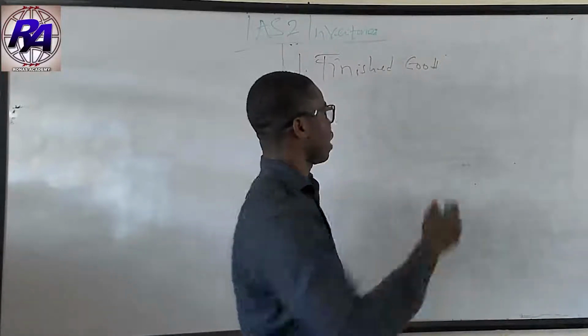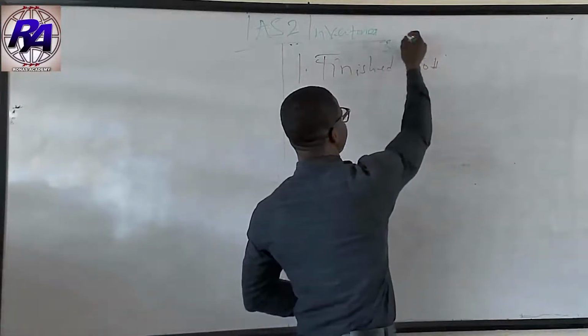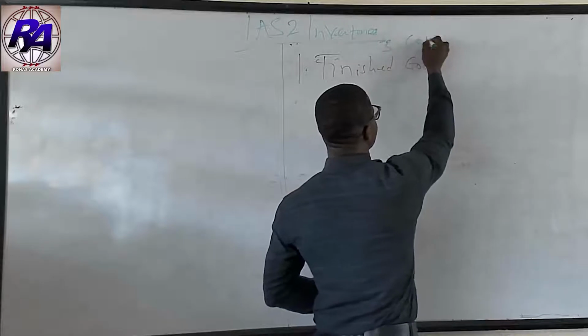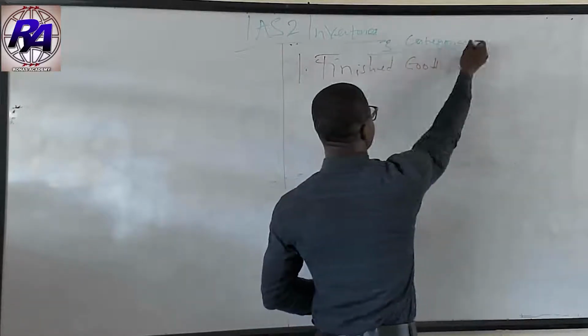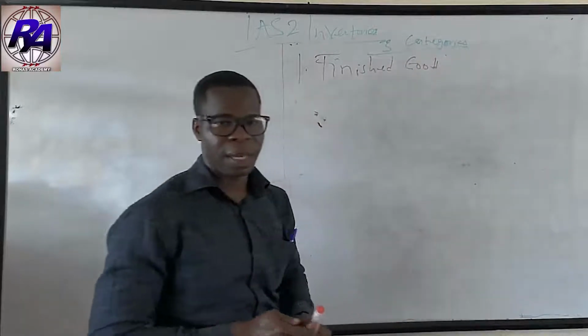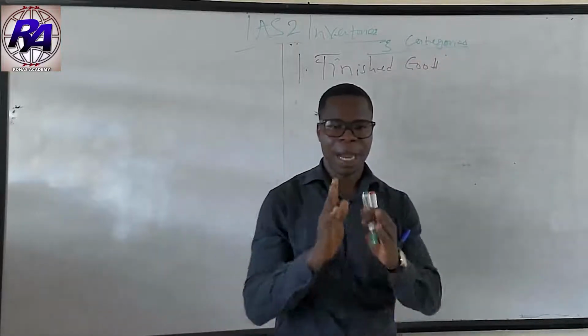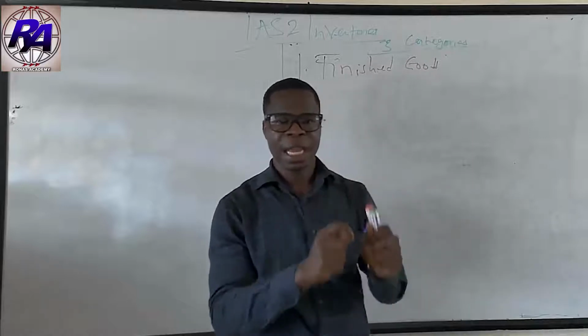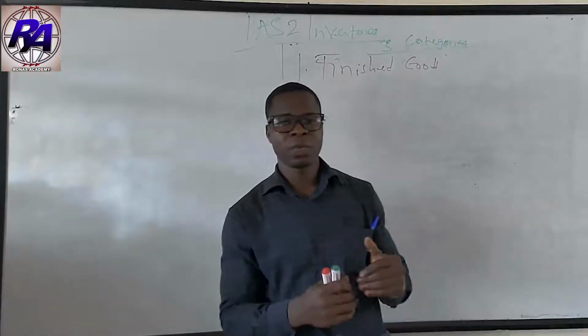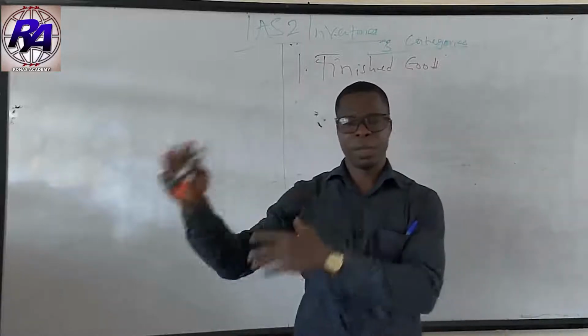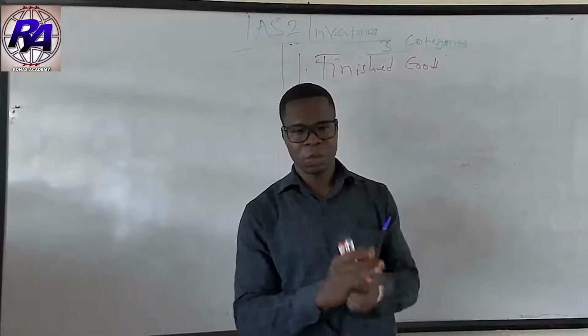Remember, we are saying three categories of assets. So the first one is finished goods that are being traded in the ordinary course of the business. These are goods that entities go and purchase and then resell. So these are finished goods.